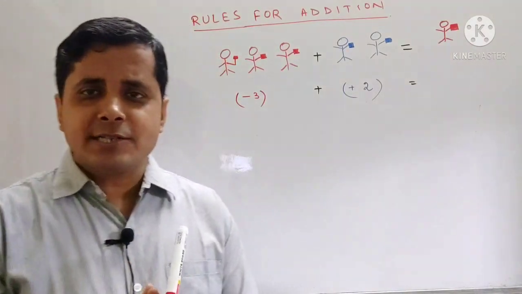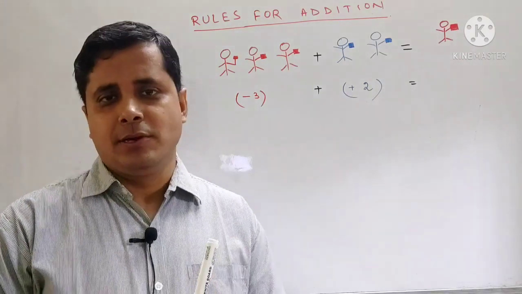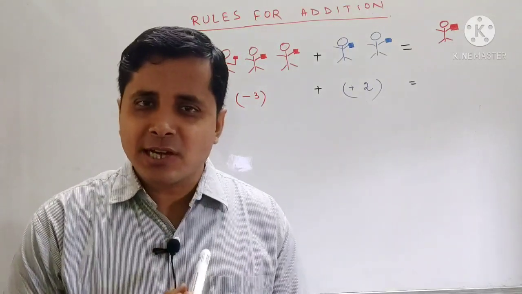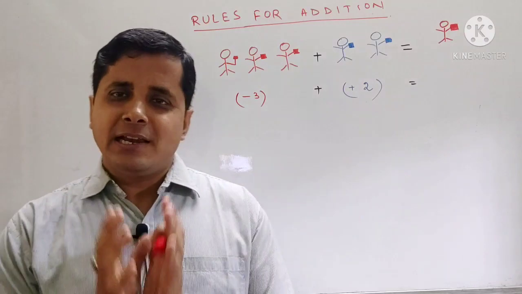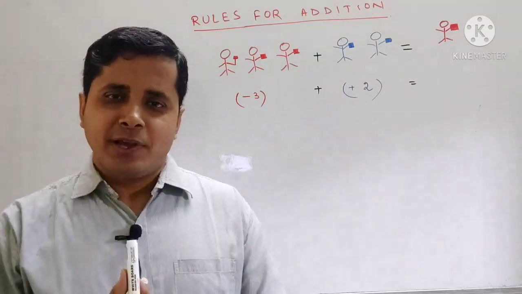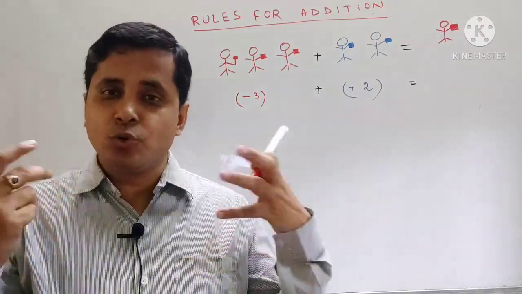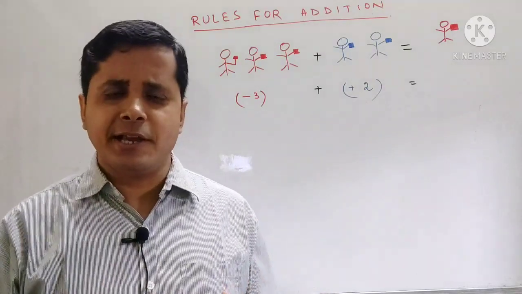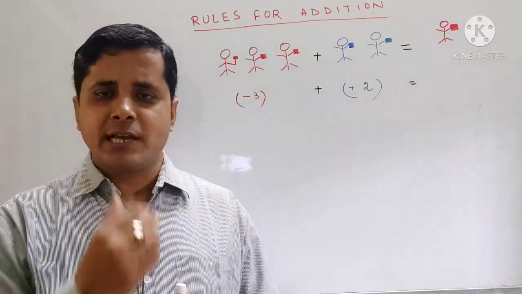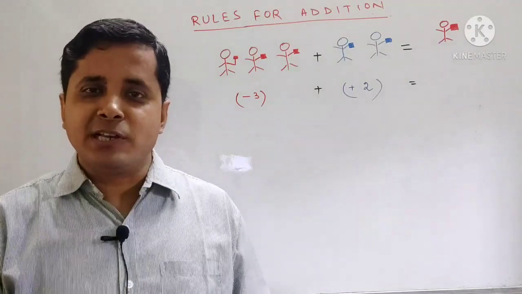So now we will understand what is the rule for addition of integers. That means how we can add integers. Before understanding the rules for addition of integers, let us understand a story, or let us imagine a situation. Now imagine that there is a situation of a war between 2 countries. Let us consider India and another country, maybe China. Nowadays India and China are fighting so much.